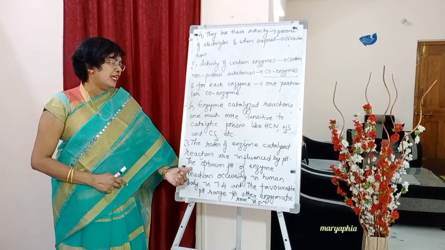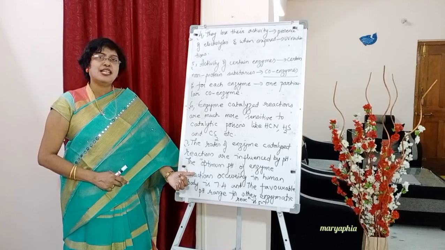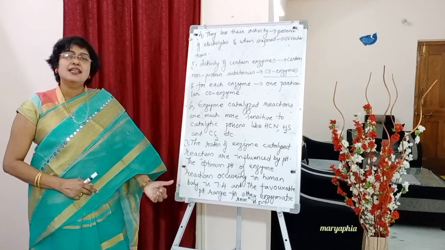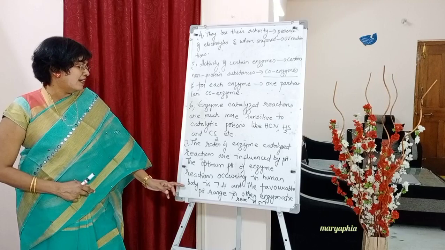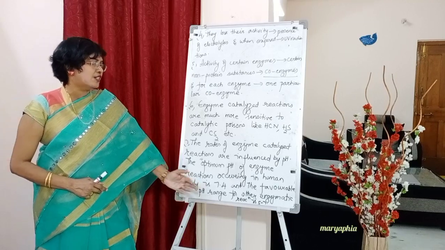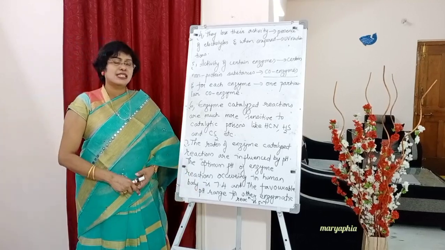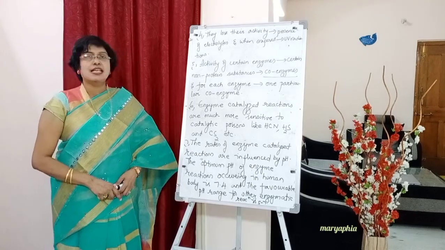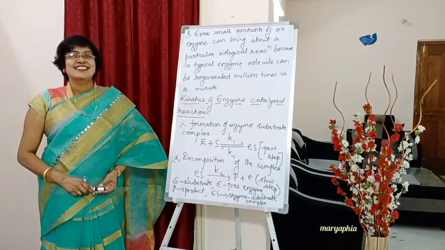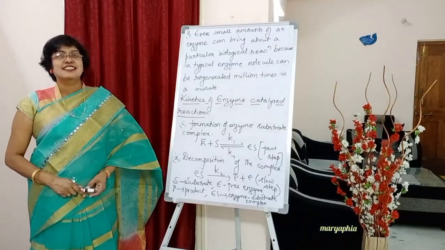The optimum pH of enzyme reactions in the human body is 7.4, and the favorable pH range for other enzyme reactions is 5 to 7, students.